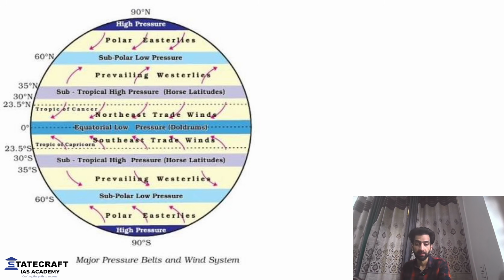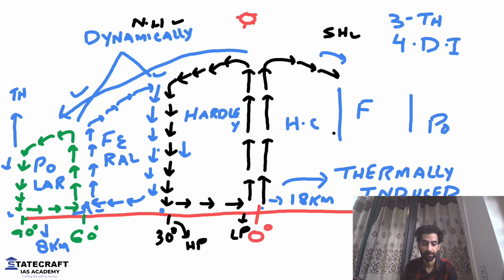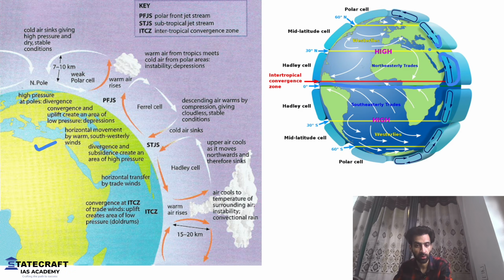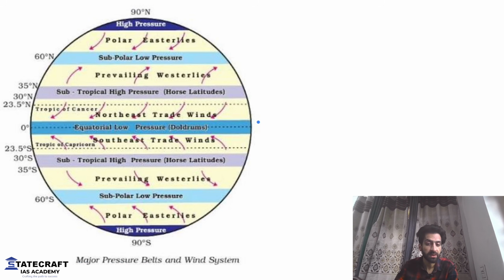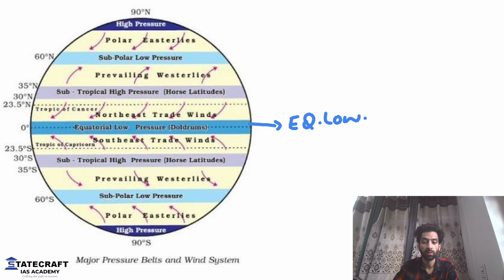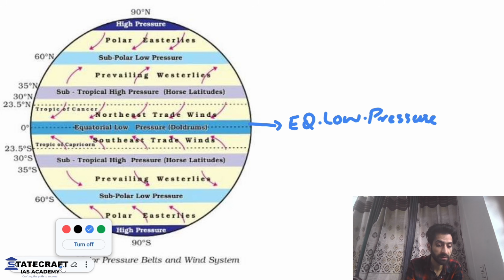Now, when we talk of pressure belts, we have given them specific names. First of all, let's talk of this 0-degree pressure belt. When we talk of the 0-degree pressure belt, it is called equatorial low pressure. It's written already. I hope you are able to read it, but if it is not visible clearly, that's why I'm writing it down for you.